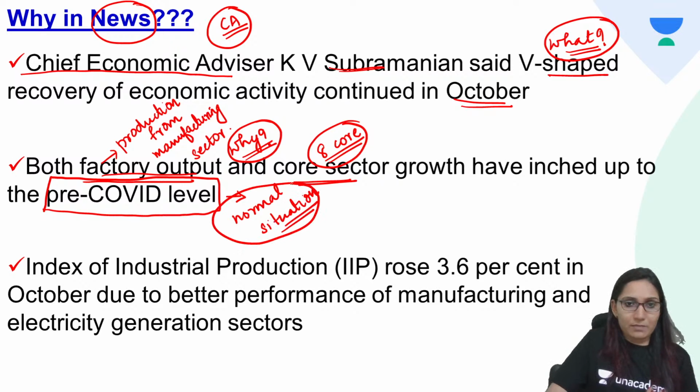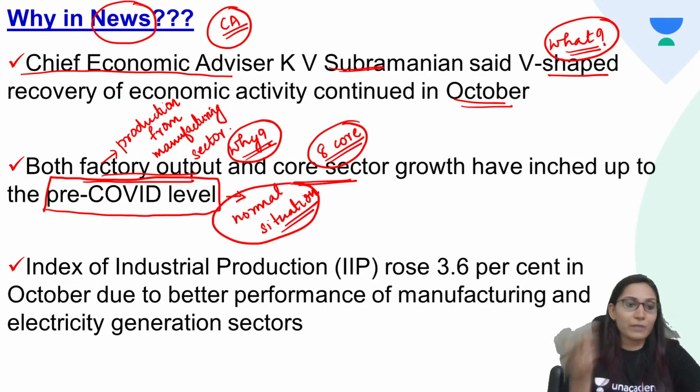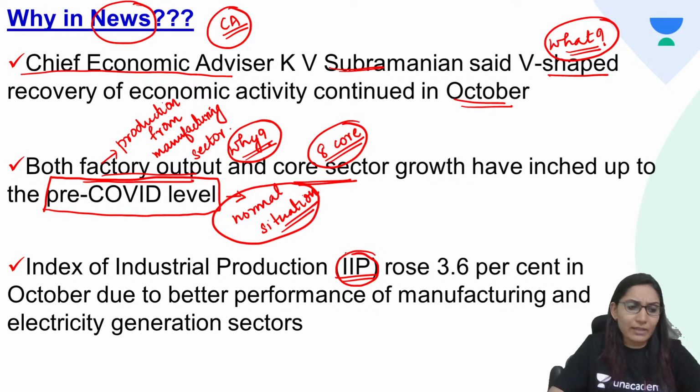So yes, that is why the chief economic advisor has commented that the economy is facing a V-shaped recovery. We will see what a V-shaped recovery is. Now, regarding the IIP, the Index of Industrial Production has risen to 3.6%. This is positive growth, a positive growth of 3.6% in the month of October.